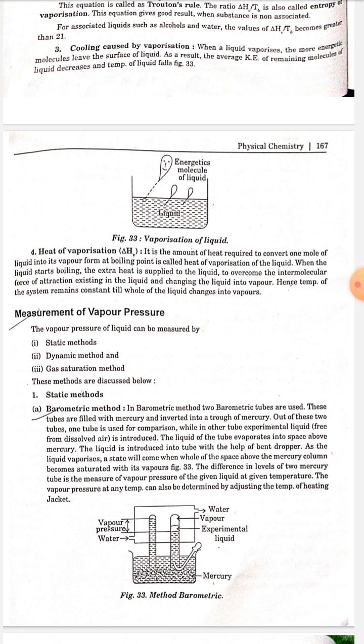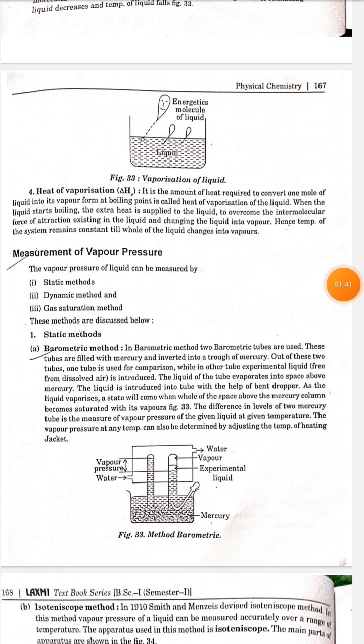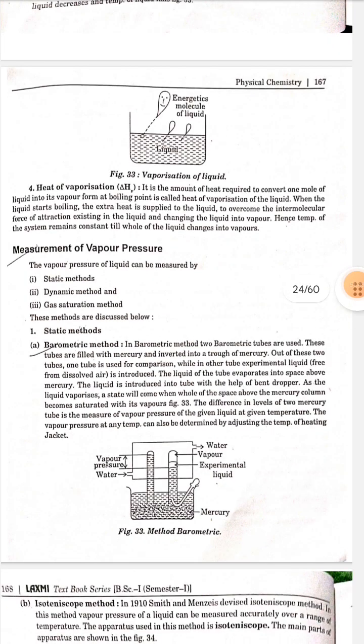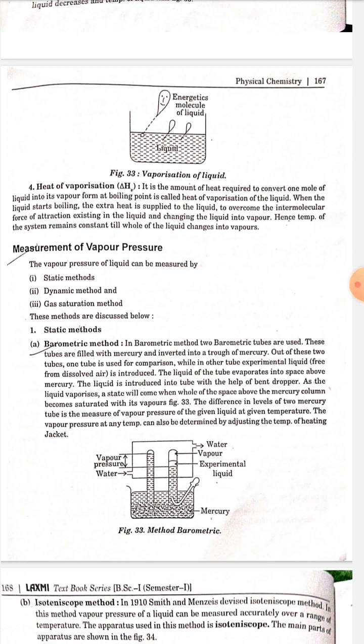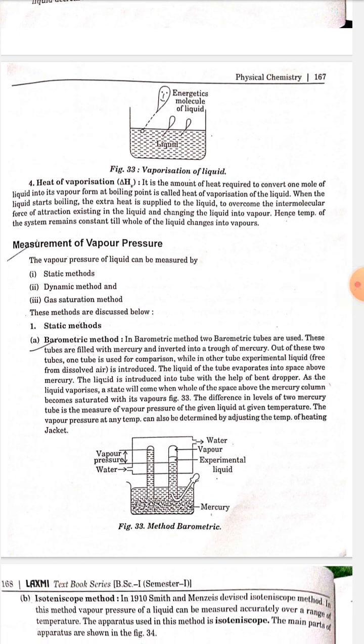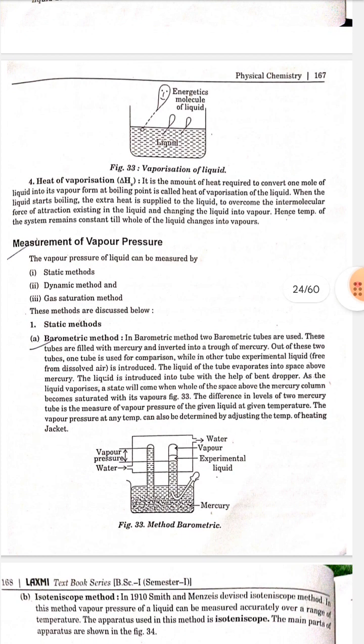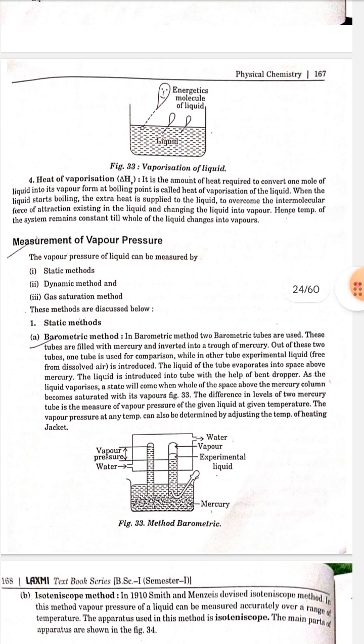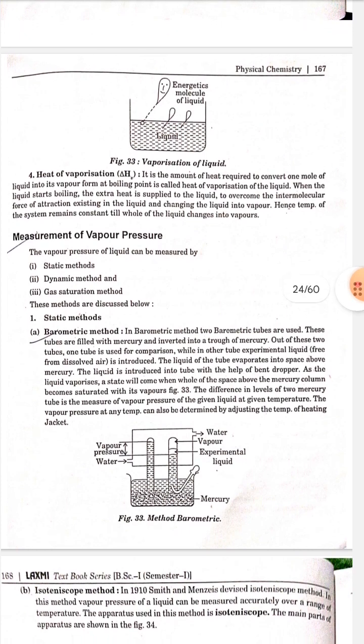As the liquid vaporizes, a stage will come when the whole of the space above the mercury column becomes saturated with its vapors. The differential level of the two mercury tubes is the measure of the vapor pressure of the given liquid at the given temperature. The vapor pressure at any temperature can also be determined by adjusting the temperature of the heating jacket.